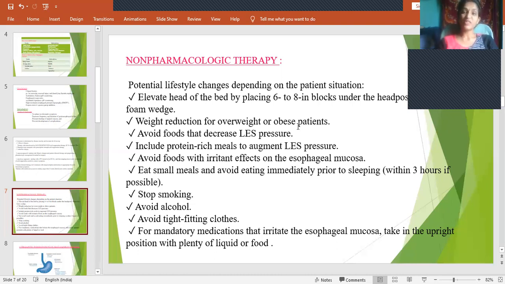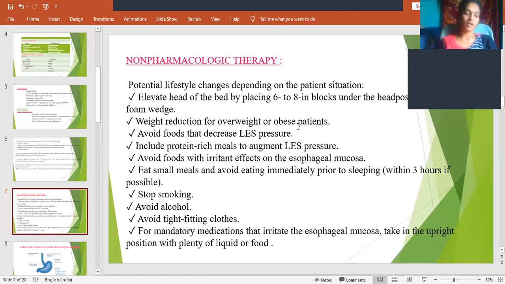And avoid foods which cause direct irritation to the esophageal mucosa. And as I said, when you are taking heavy and fatty meals, that also causes GERD. So we should advise the patient to take small meals at regular intervals, and to avoid fatty diets. And we should tell them not to sleep immediately after taking food. At least they should sit or walk or do some other activities for at least 3 hours if possible.